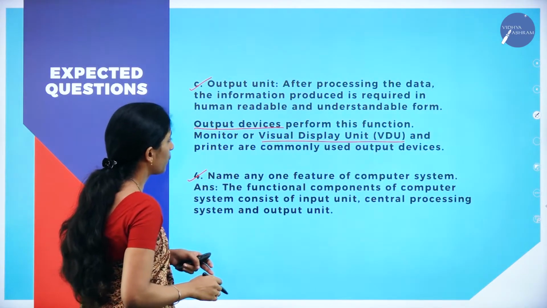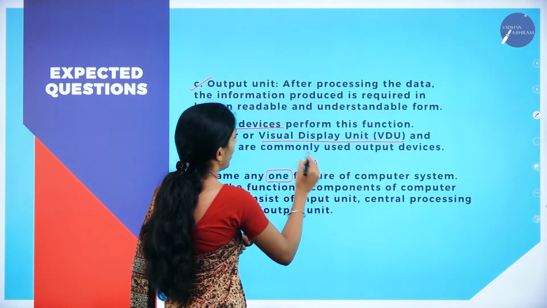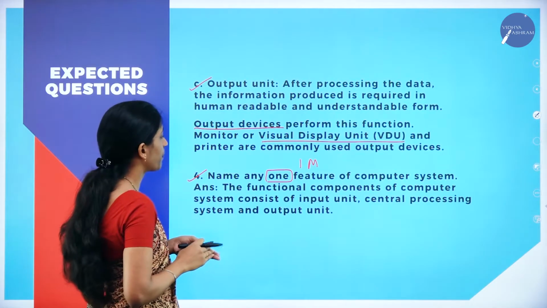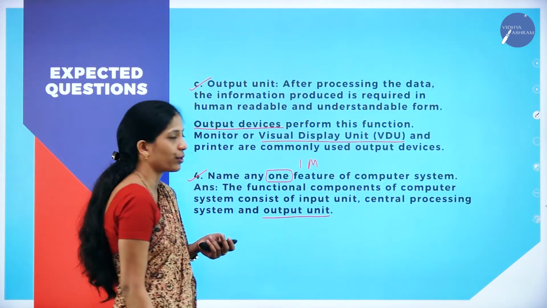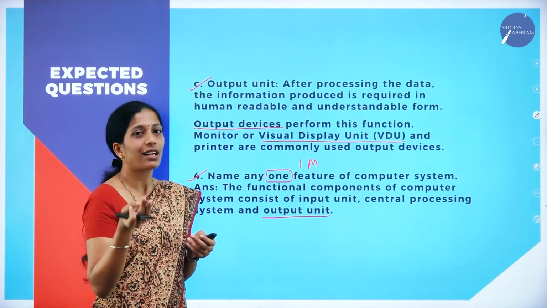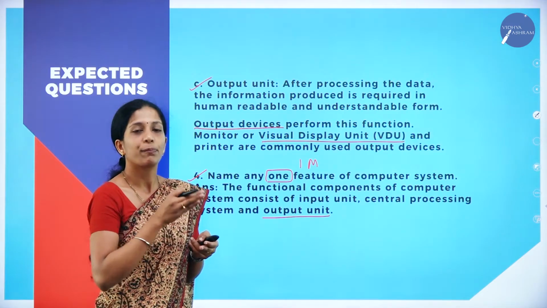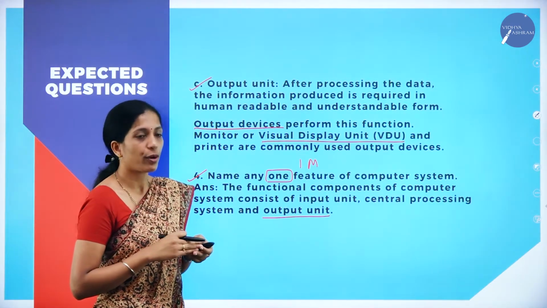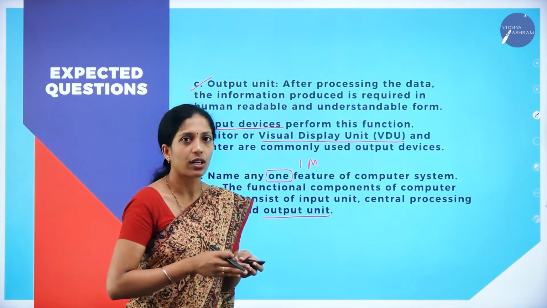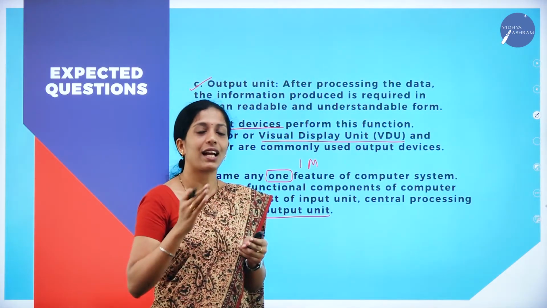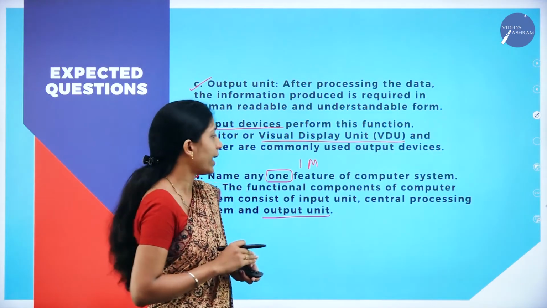Next one, name any one feature of computer system. So they have just asked one, so it is for 1 mark. The functional components of computer system consist of input unit, central processing unit as well as output unit. So they have asked feature, so you can write any of the features. Here I have written the feature of components only. Your computer system contains mainly 3 components, that is input unit, central processing unit and output unit. Or you can write the accuracy in the computer is very high, or the speed of the computer is very high. Like that you can write any one of the features for 1 mark.